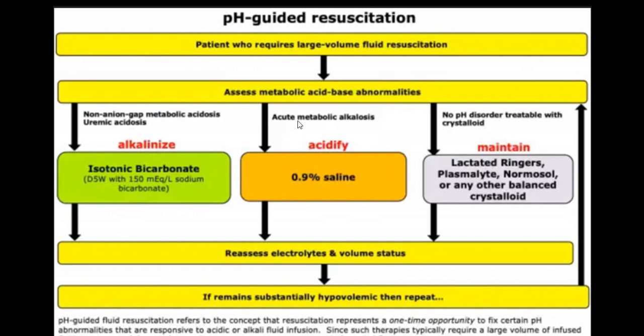If a person has an acute metabolic acidosis, acidify by using 0.9% saline. And if there is no pH disorder, you can use Ringer lactate, Plasma-Lyte or balanced crystalloids. Reassess again the volume status as well as electrolytes and pH, and then maintain that.